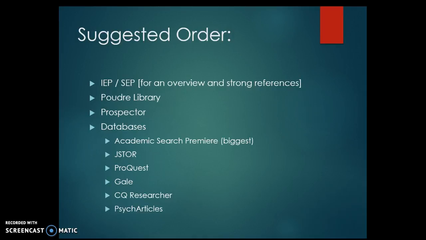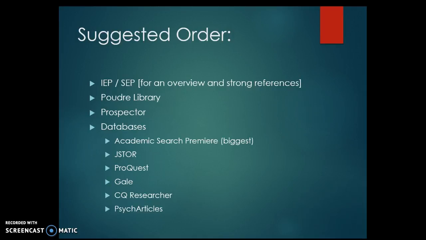Once you've got an idea of exactly what you're looking for and what books you may have, then you will know how to start looking for articles to fill gaps in your research. And I think this is a pretty good list of databases that you might search in. So if you're not finding anything in Academic Search Premier, try the other one. If you're not finding academic articles, try ProQuest to find news articles.